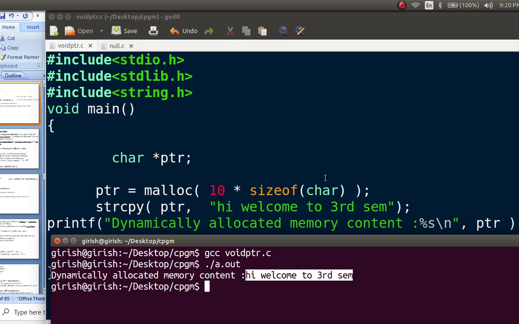Char. Char has 1 byte, into 10 is how much? 10 bytes. So the total memory allocated for this statement is 10 bytes. How did it come? Due to the malloc function. Malloc is what? Memory allocation.